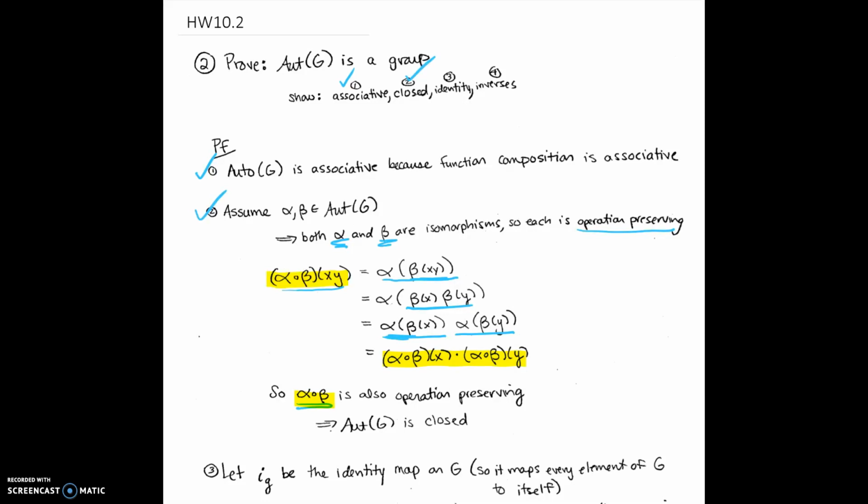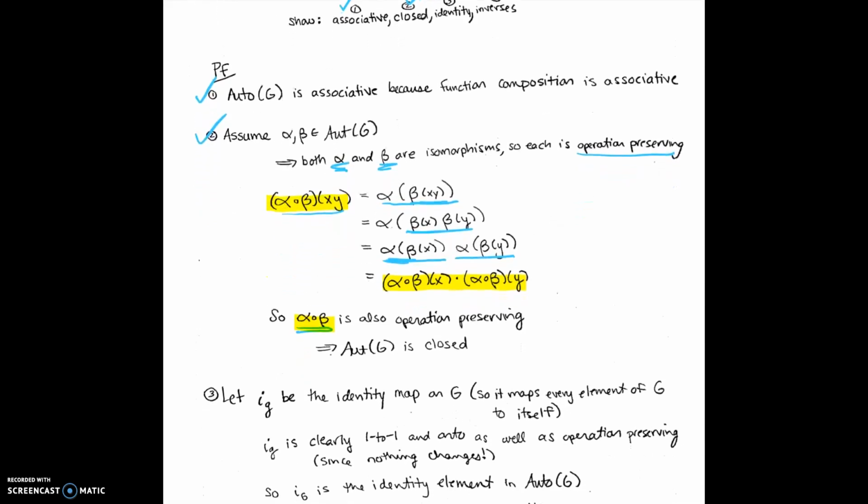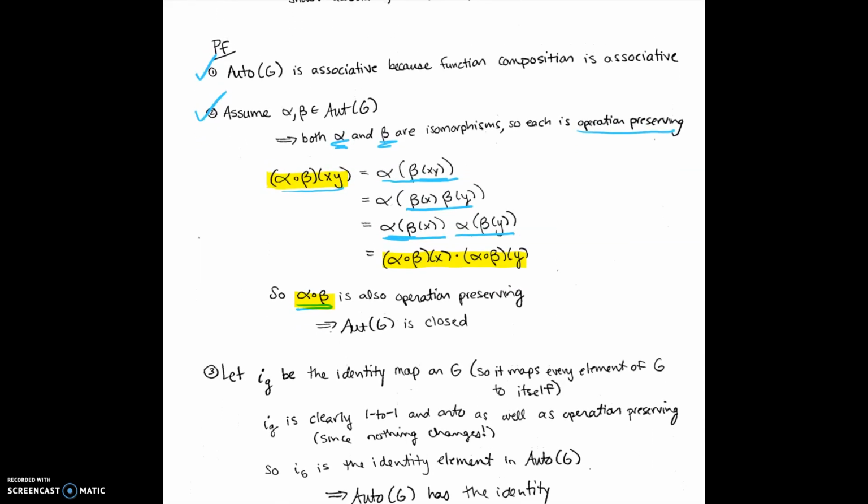Next, we're going to prove the identity. So let I sub G be the identity map on G. That just means it's the isomorphism that maps every element of G onto itself. So I sub G is clearly one-to-one and onto, as well as operation preserving, since nothing changes. You're mapping everything to itself. So I sub G is the identity element in automorphisms of G. Therefore, automorphisms of G has the identity.